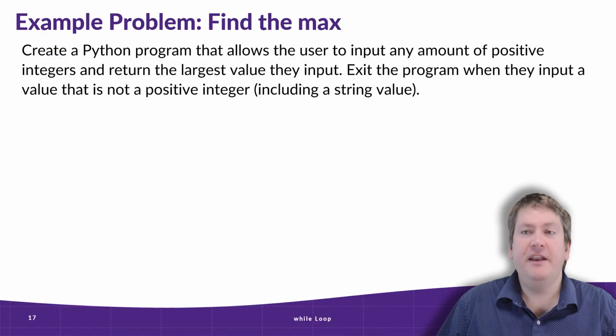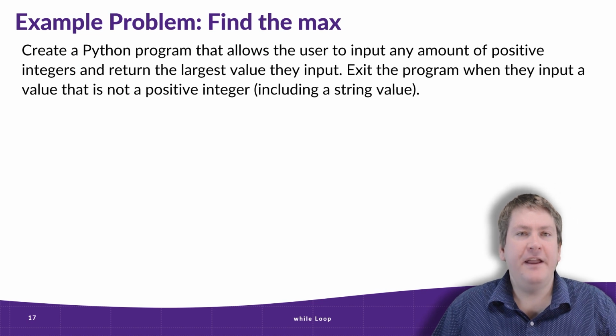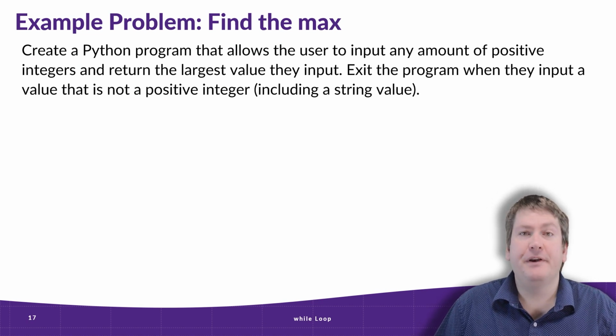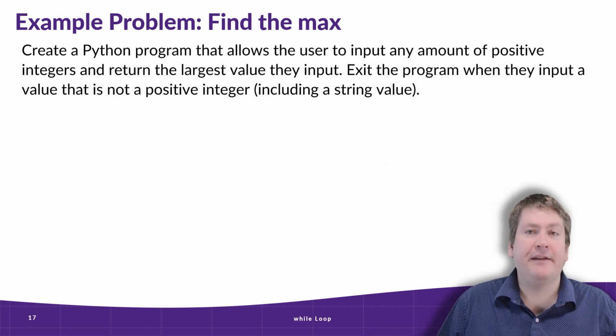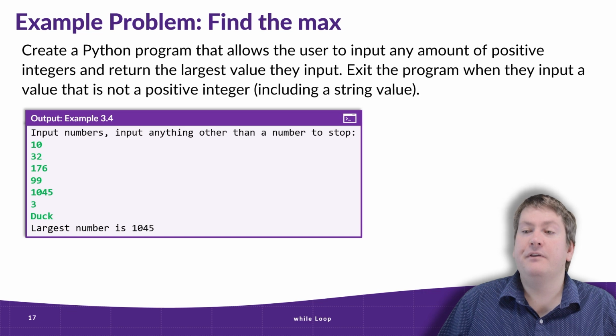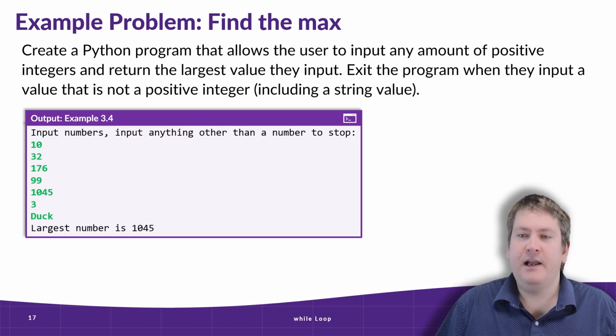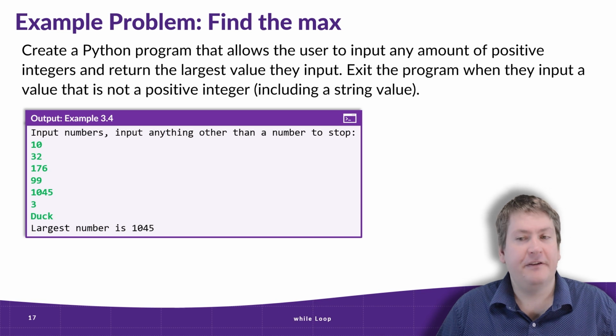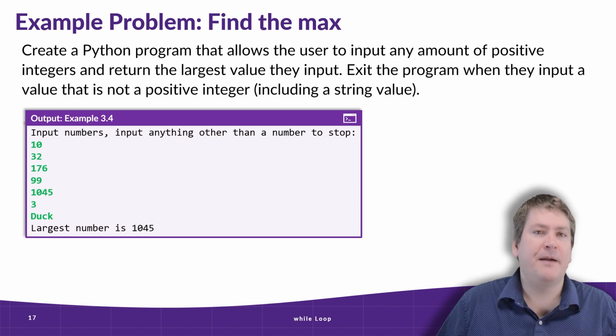And we're back. And it's time for a new example. In this case, we want to find the maximum number that a user inputs. So we're going to ask the user to keep inputting numbers, and as soon as we get a number that isn't a positive integer, we want to exit the program. But what's interesting in this case is that's going to include anything that's invalid, like the word duck. So in this case, an example we see on the screen right now, the user input 10, 32, 176, 99, 1045, 3, and then they finally input duck, and that's not a positive integer, so the program exits.